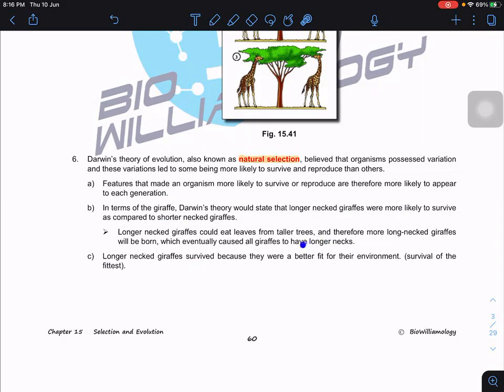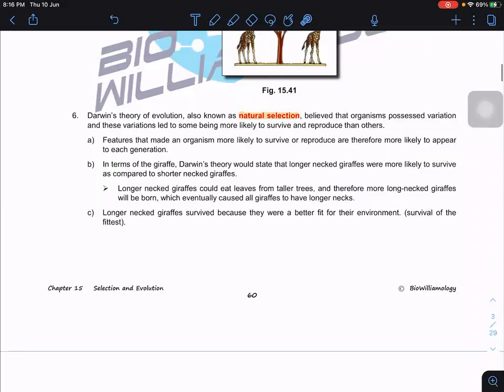Because they are better fit for their environment. This involves the theory of survival of the fittest. They struggle, and only those fit for the environment continue to survive and pass on the allele, because of the change in allele frequency.